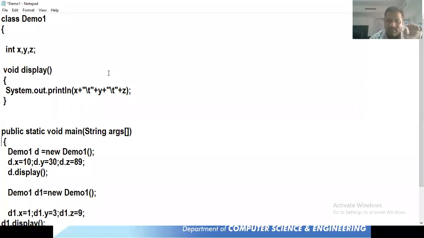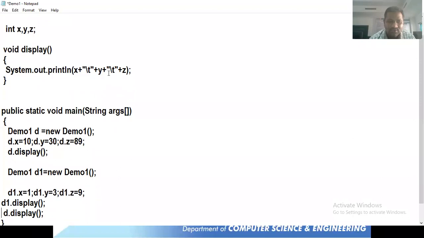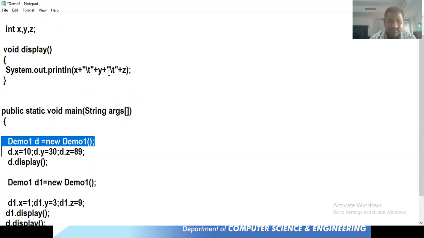Now let's come back to our main method, because the program execution starts from main, so we need to worry much about this main function only. So main function is there. Inside this main function, they created one object, Demo d is equal to new Demo. So when they created an object, immediately what happens? The object is going to be created like this, d, and this d is referring to this object.